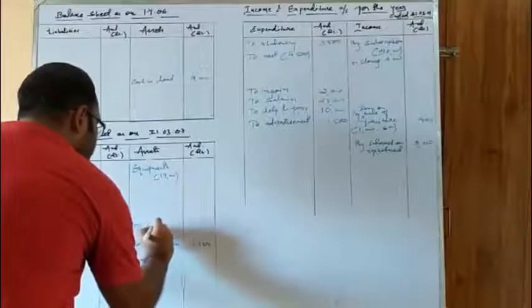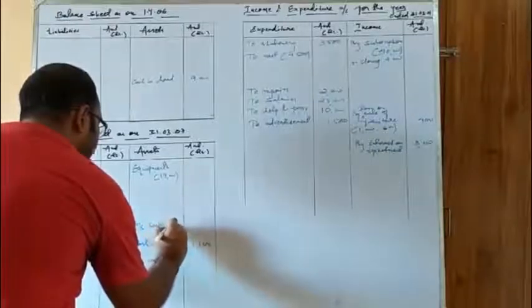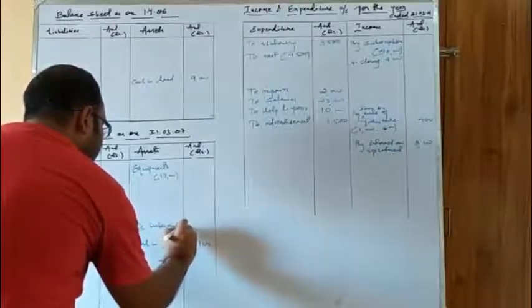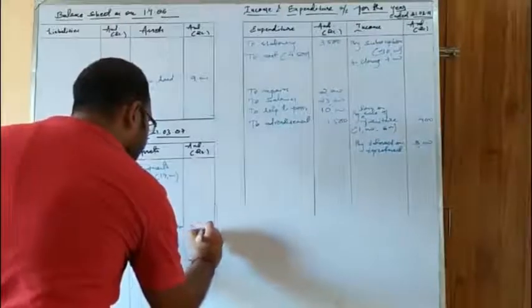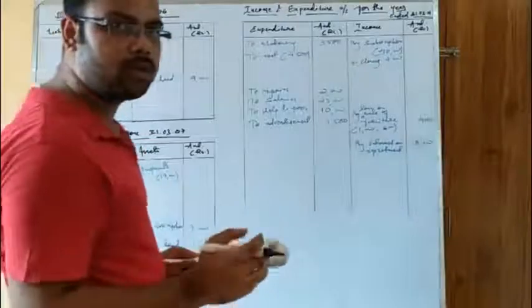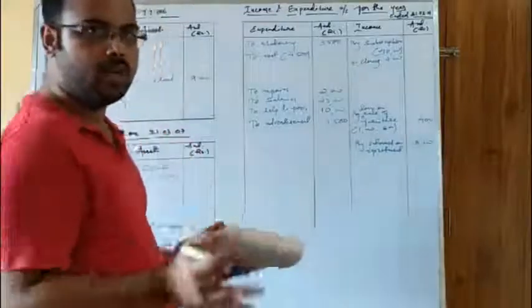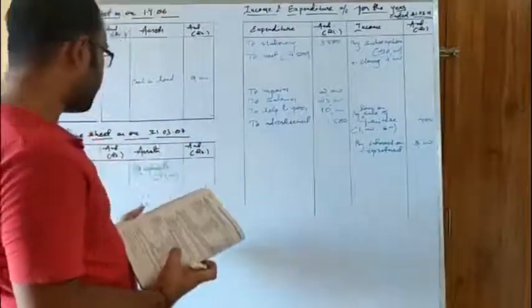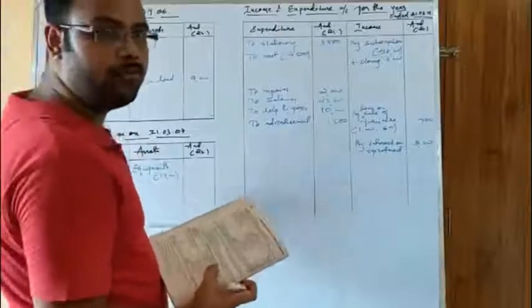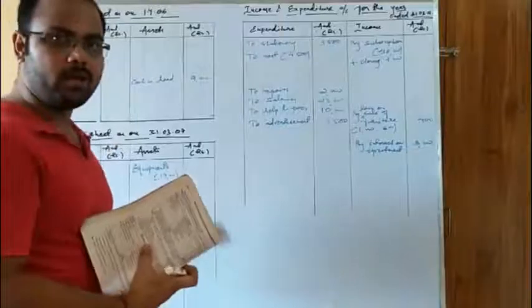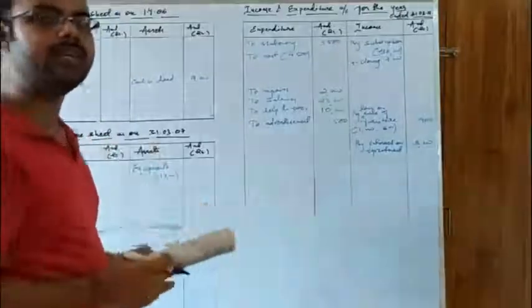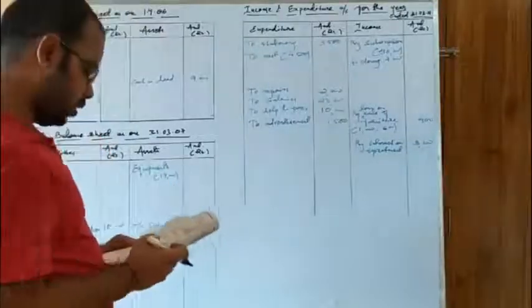Outstanding subscription. I told you that you can write it here as due, or also as outstanding. In this chapter, the term accrued is also used as outstanding, but it doesn't matter. If outstanding subscription is there, don't take it to the liability side, considering it a fictitious liability. It is an income only, accrued income. But the term outstanding is used in non-profit-making organizations.